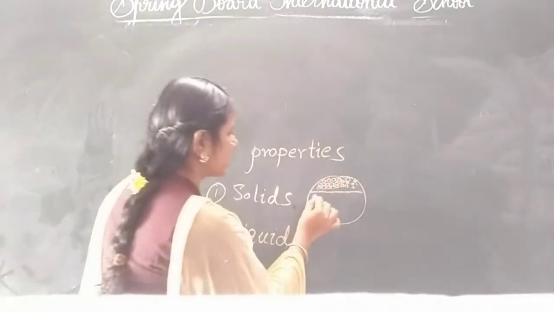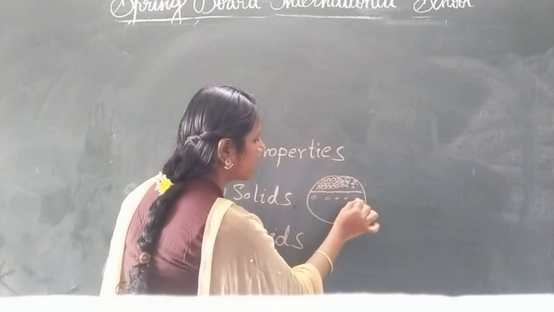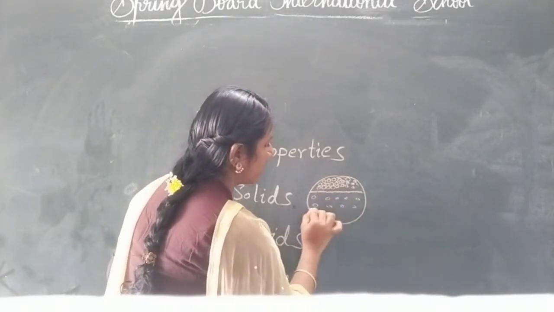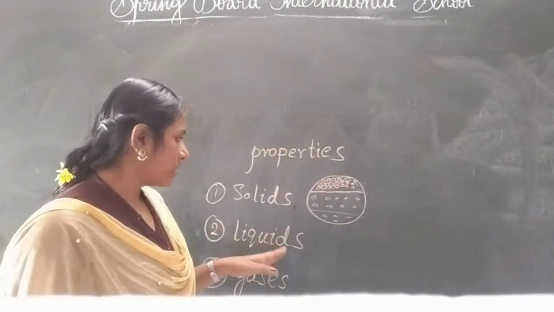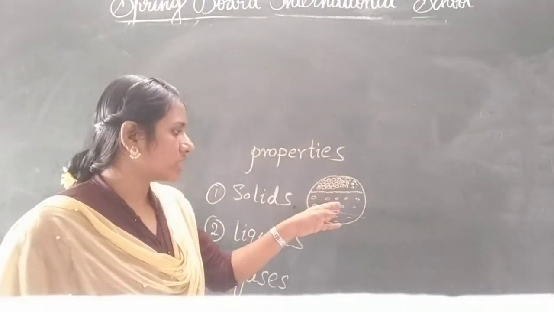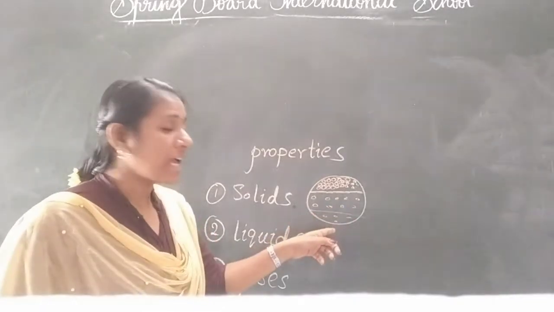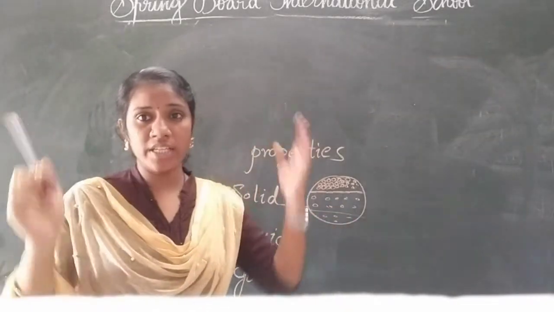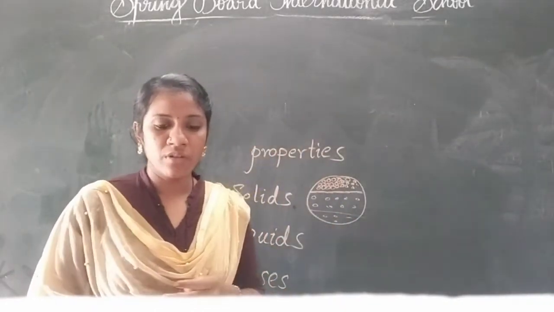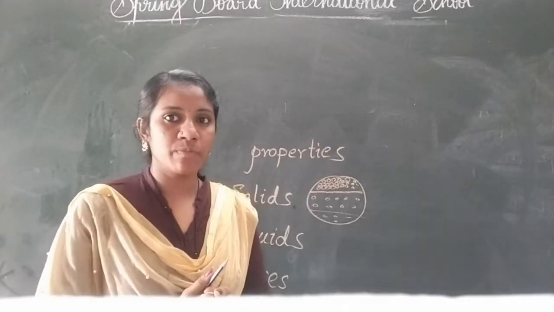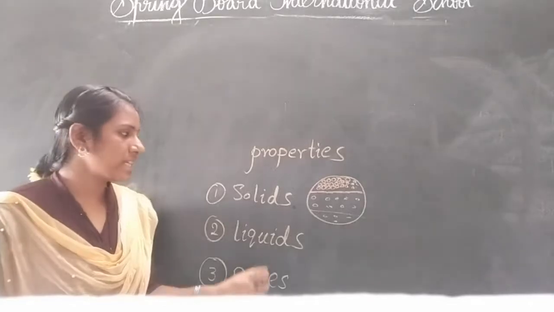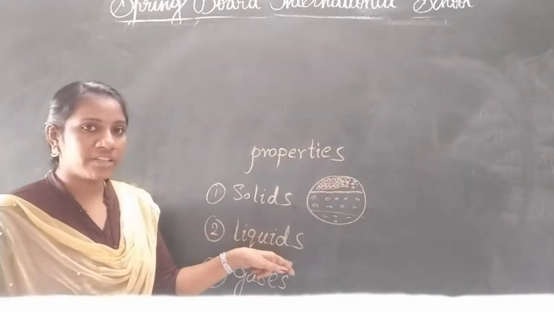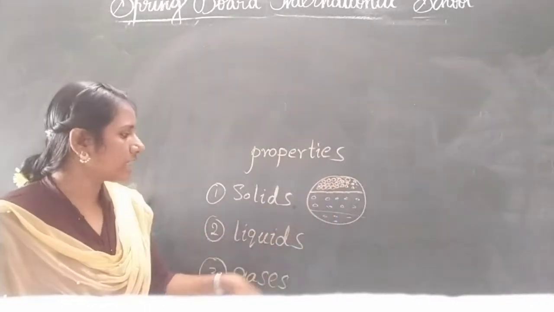In liquids, the particles are like this. In gas, like this. So in liquids, the particles are somewhat far away, and in gases, more distance stays between each particle. Children, depending upon these properties, we divide solids, liquids and gases. Solids are like this, liquid particles are like this, and gases like this.